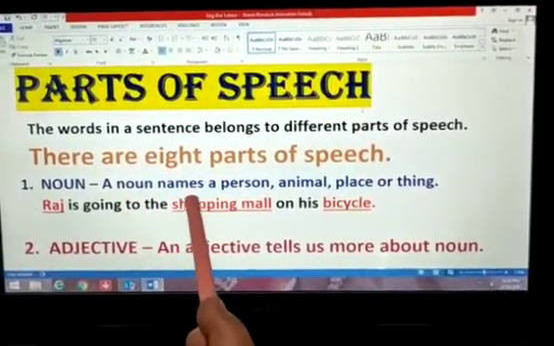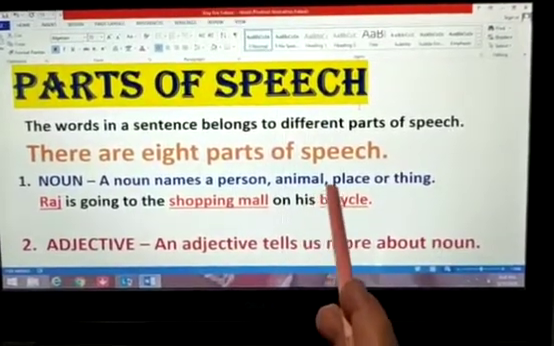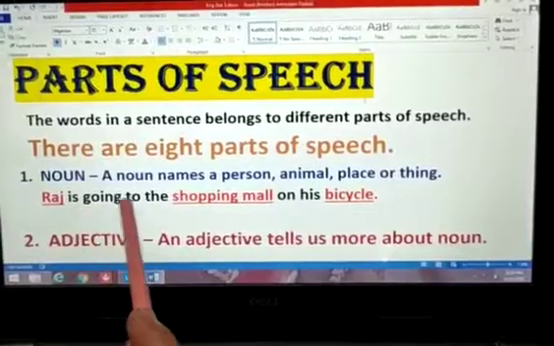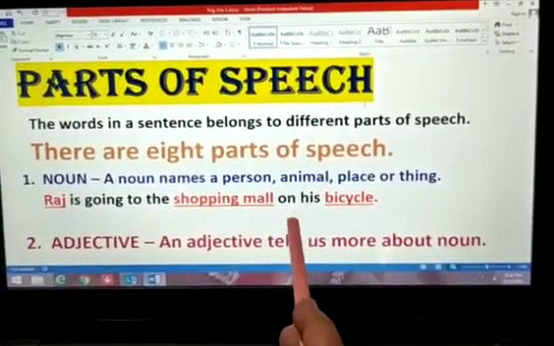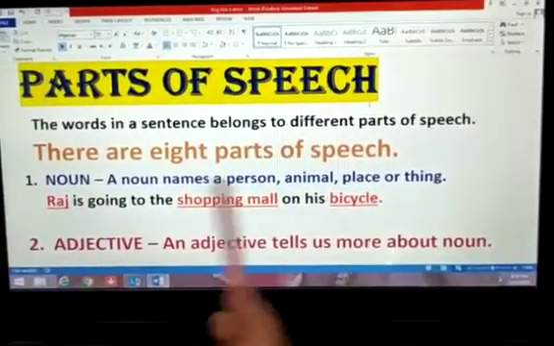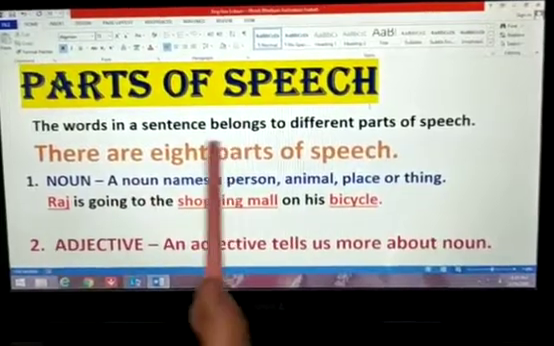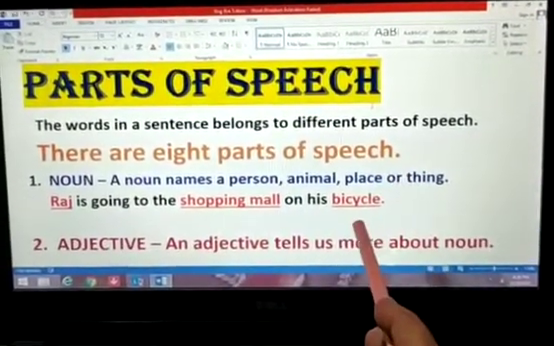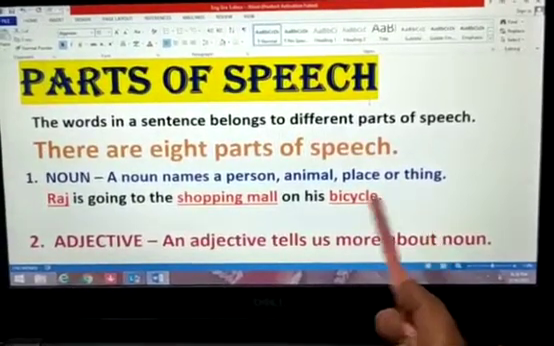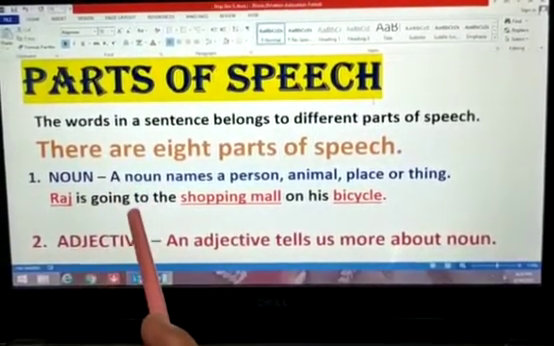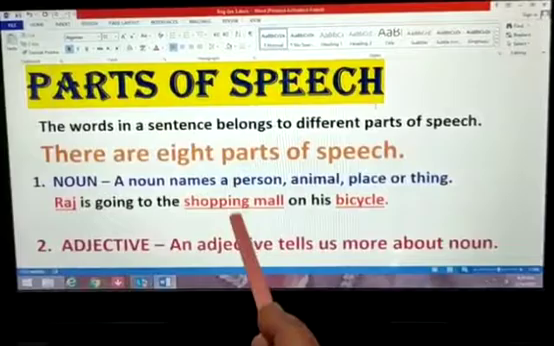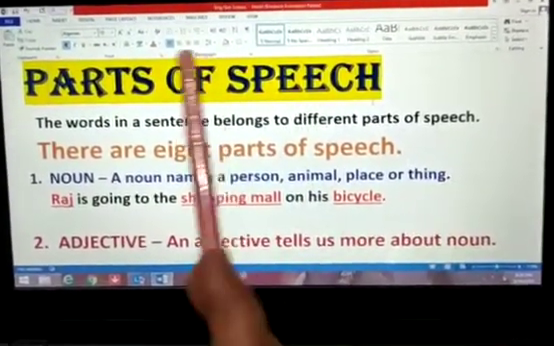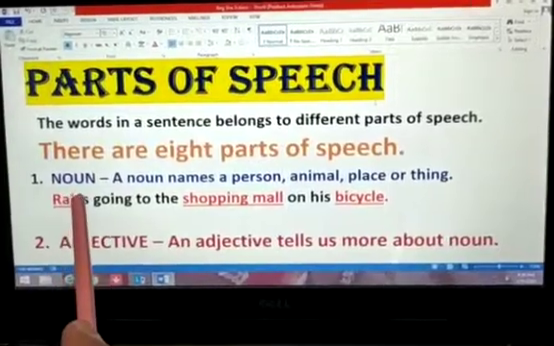A noun names a person, animal, place or thing. For example, Raj is going to the shopping mall on his bicycle. Here, Raj is a person, shopping mall is a place and bicycle is a thing. So, what is noun? A noun is the name of person, place, animal or thing. So, our first part of speech is noun.